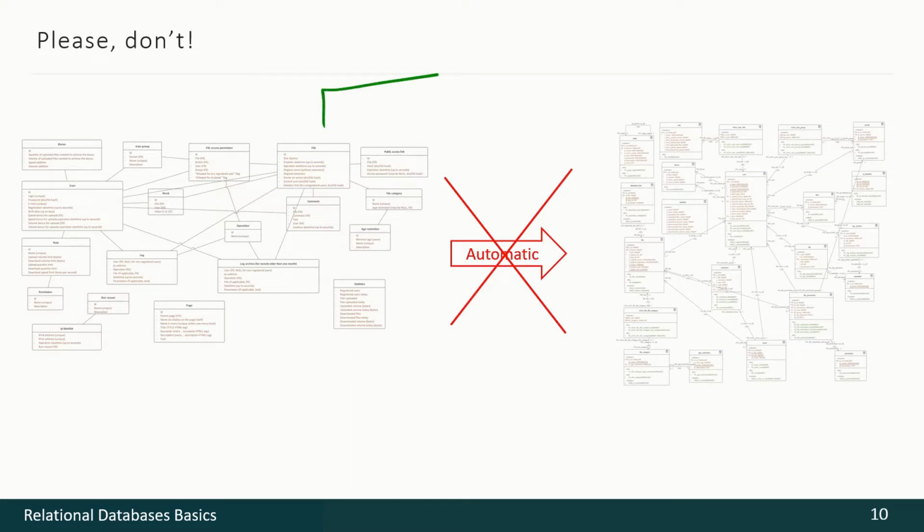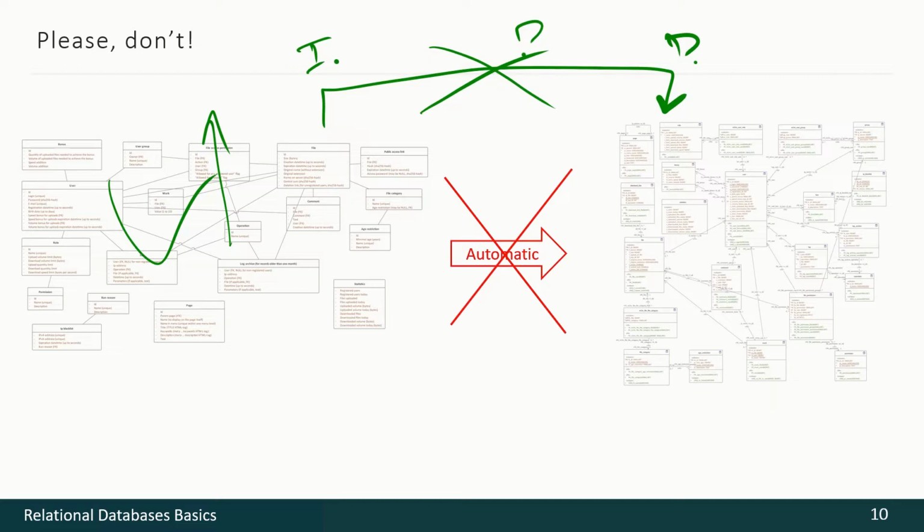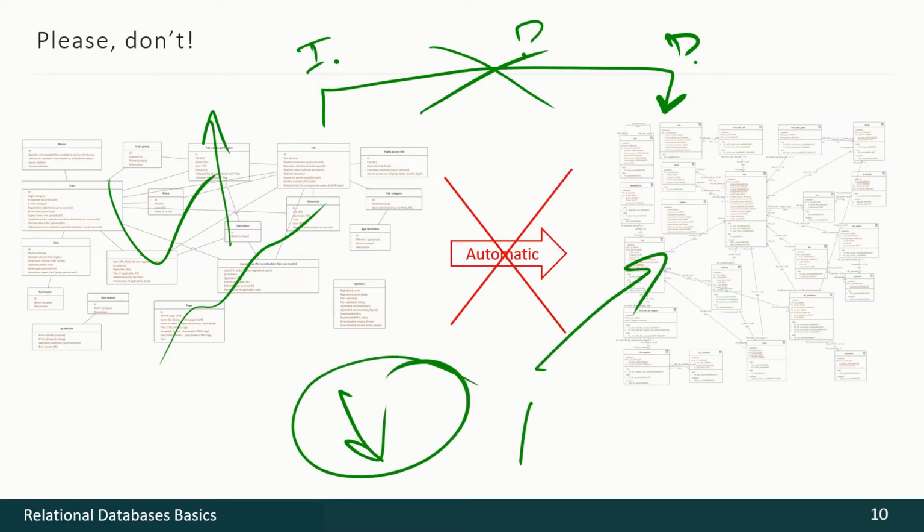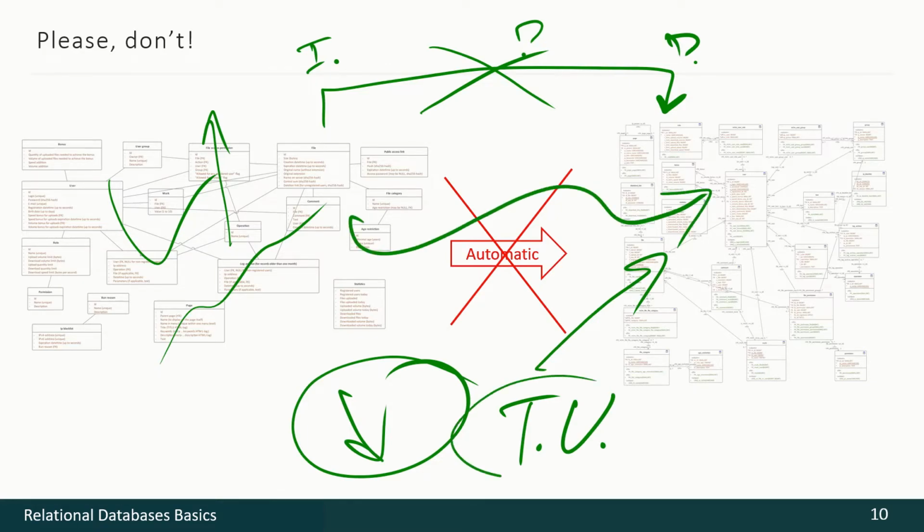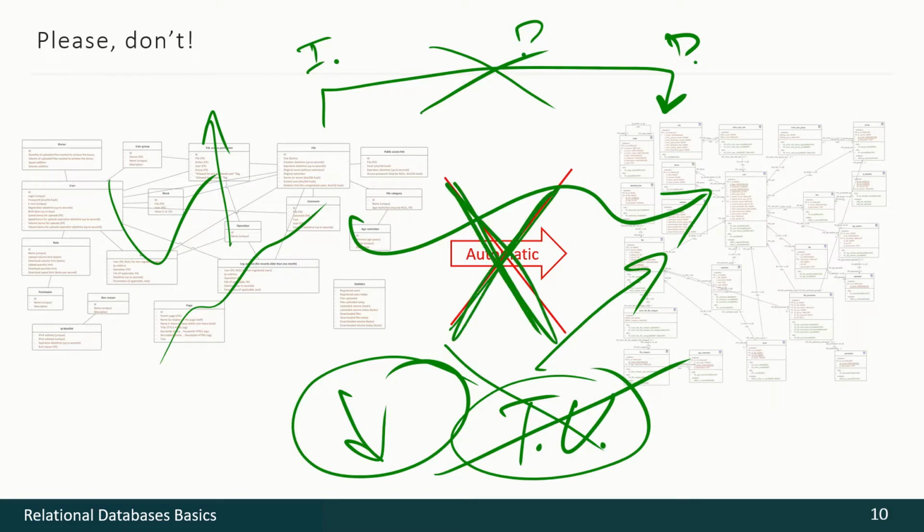You may ask, is it possible somehow to convert infological model to data logical model? Unfortunately, it is possible, but please never make such a mistake. Because infological level is oriented to subject matter, it has almost no information that we need for technical usability. But data logical level should have that information for our technical usability. And if we convert it automatically, we will lack that information and our technical usability will be gone from our database forever. So once again, never make such a mistake. Do not use any automatic conversion.